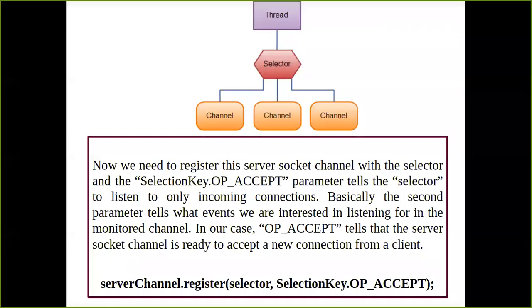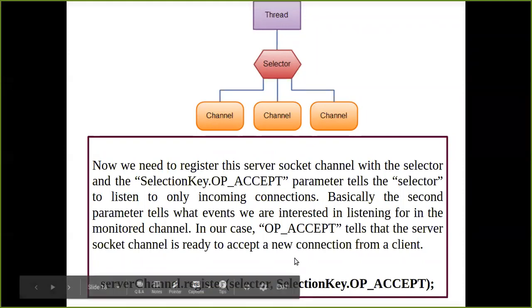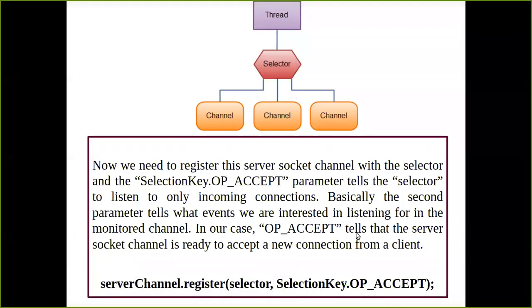So how am I going to identify? For that, what I have to do is first of all make the selector have one server socket channel in it, okay, which is going to be responsible to accept the incoming connections or incoming requests from the clients. Okay, now how are you going to do that? You're going to have one parameter, something we know as SelectionKey.OP_ACCEPT. Okay, so now here what is going to happen? Your parameter, OP_ACCEPT, is going to tell the server that the socket channel is very much ready to accept new connections from the client.